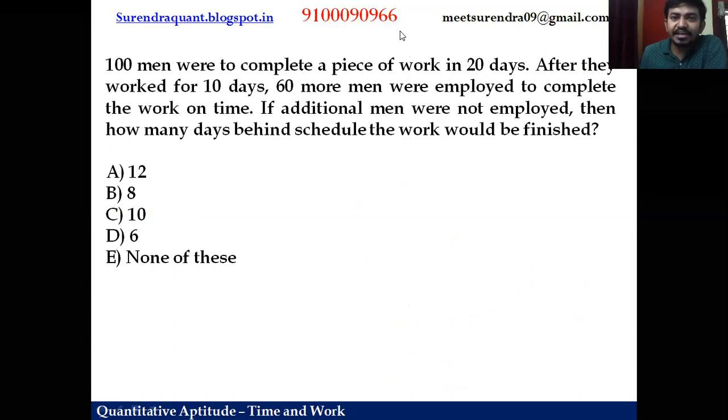Friends, what is the initial work? Initially, they thought to finish the work in 20 days, right? They thought to finish the work in 20 days only. For that purpose, what they did, they hired 100 men.